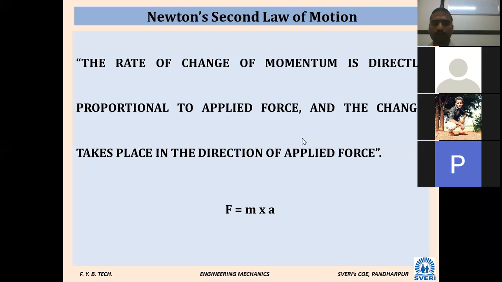Okay, so you just have to remember this definition only. The rate of change of momentum is directly proportional to the applied force, and the change takes place in the direction of the applied force only. Clear?